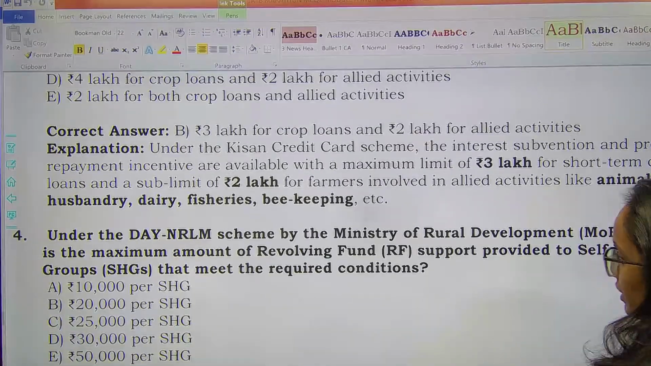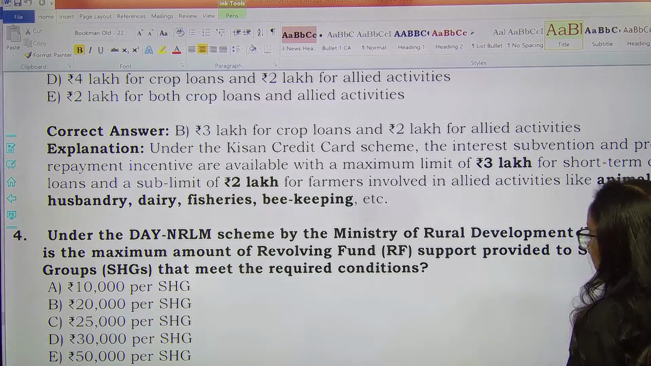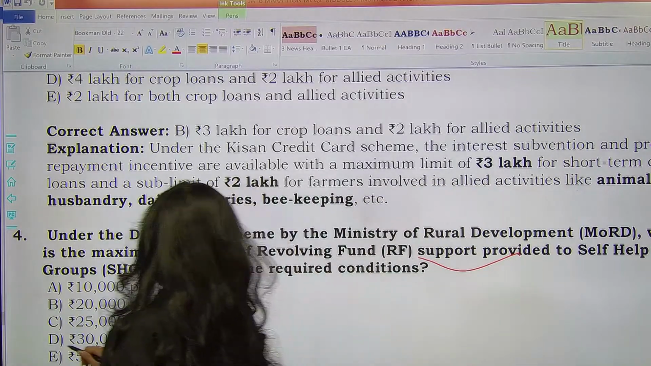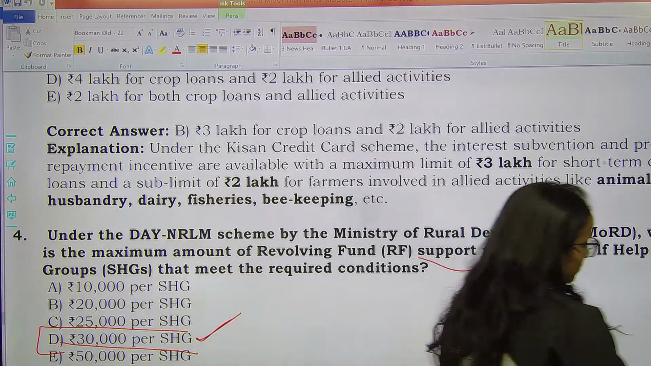Next one, under the DAY NRLM scheme by the Ministry of Rural Development, what is the maximum amount of revolving fund support provided to self-help groups that meet the required conditions? The correct answer here will be option D, 30,000 per SHG. Okay, so the maximum amount would be 30,000 per self-help group.